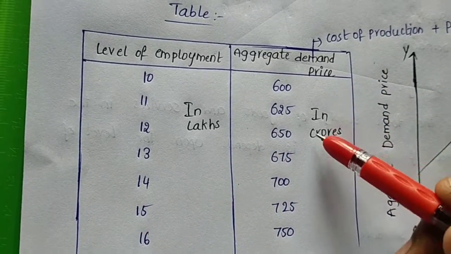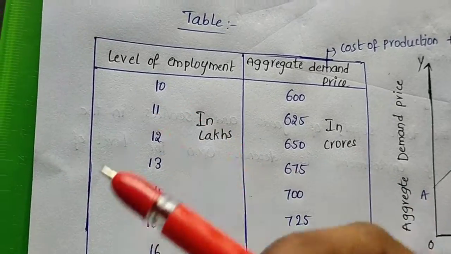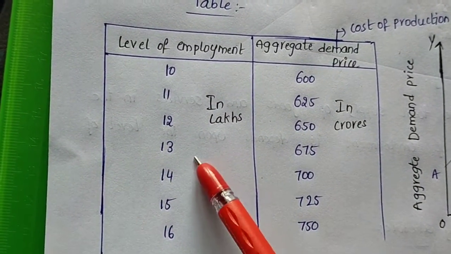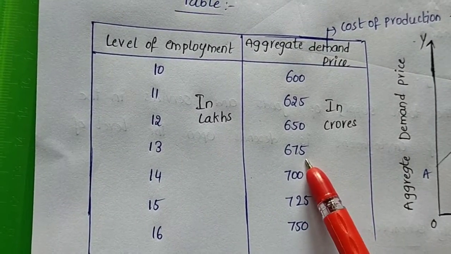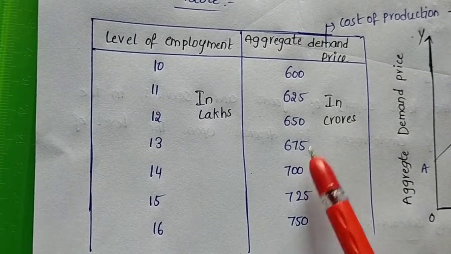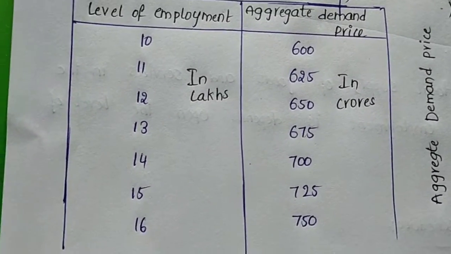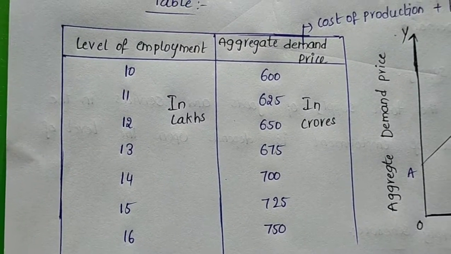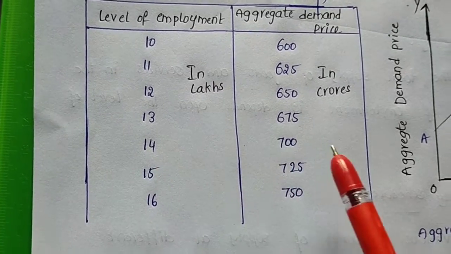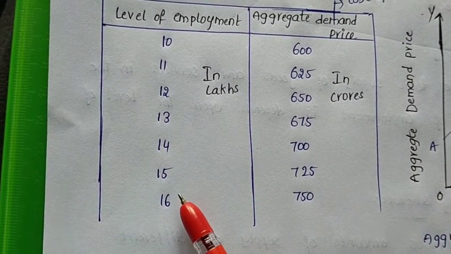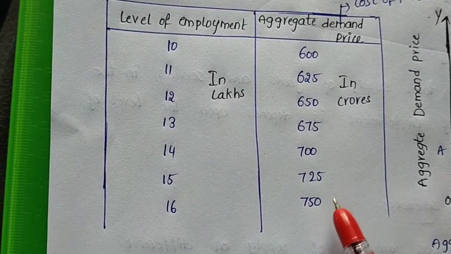See the difference: 25 crores increase as the level of employment also increases in lakhs. For 13 lakhs of employment, we get an aggregate demand price of 675 crores, the expected cost of production plus profit. For 14 lakhs of employment, we get 700. For 15 lakhs, it is 725. For 16 lakhs, it is 750, increasing further.